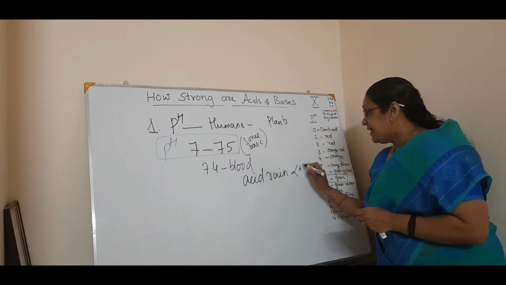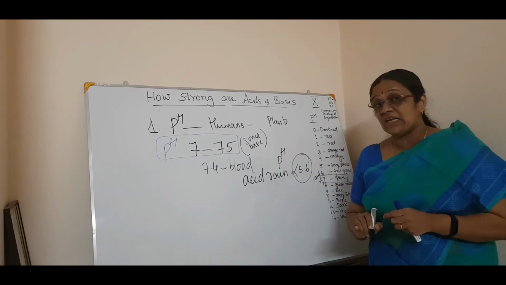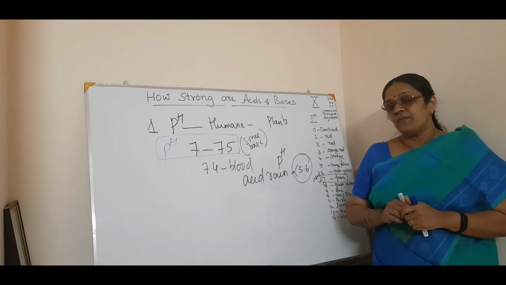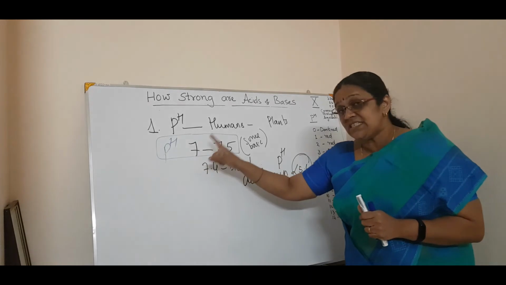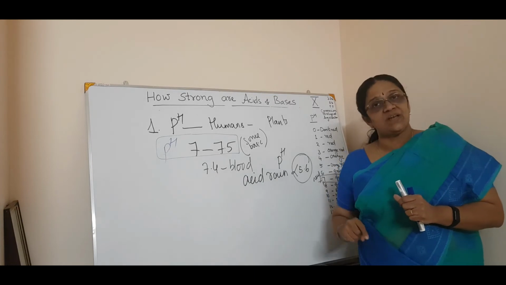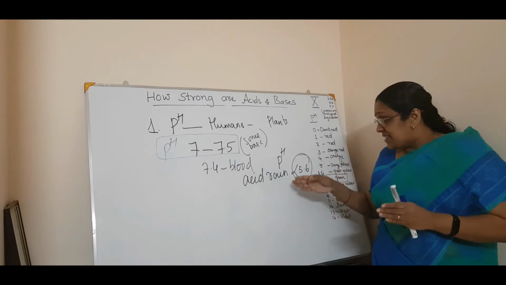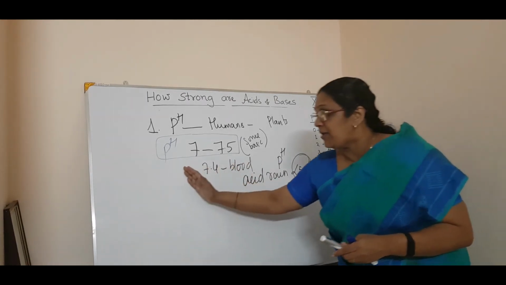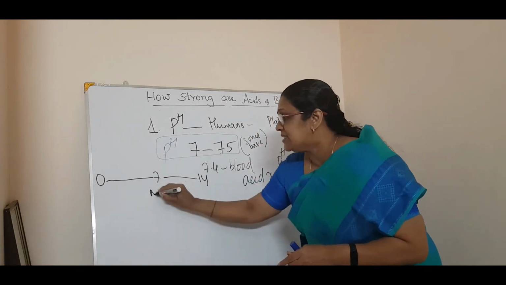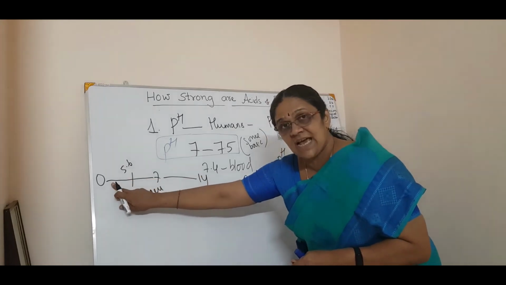Okay, when the acid rain's pH is below 5.6, you just note down the value, which is important. Then only marks will be given. Otherwise the marks will be cut off. You have to write the specific range, 7 to 7.5, or that it is less than 5.6. You have to mention that particular value. So if the acid rain's pH is less than 5.6, what does that mean? You know the scale is 0 to 14, and 7 is neutral. So less than 5.6 means acidic character. That is acid rain. Correct?